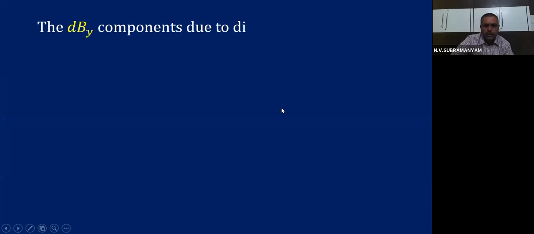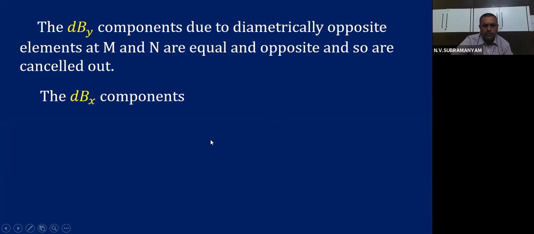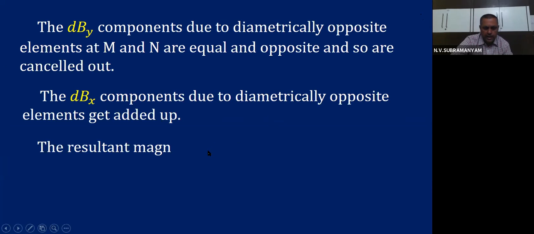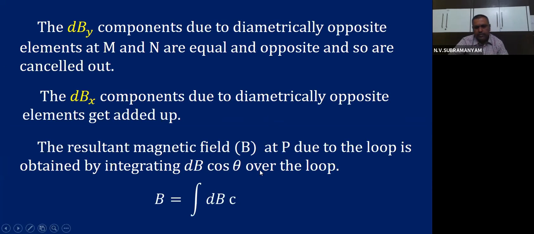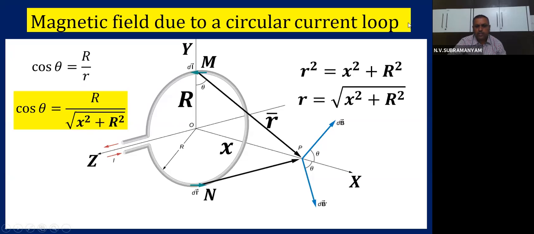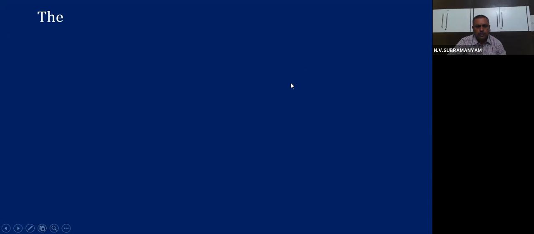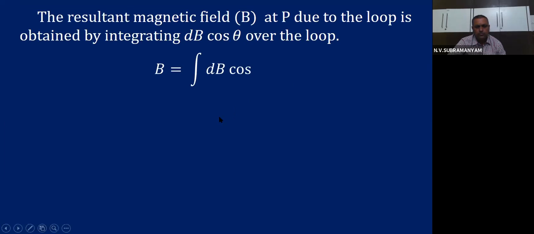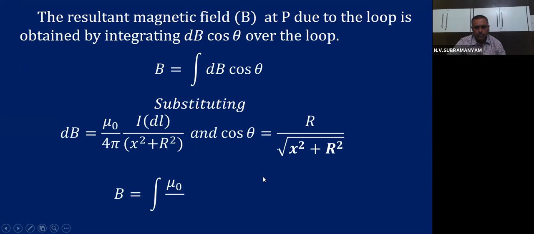The dBy components due to diametrically opposite elements at M and N are cancelled. The dBx components are added up. So the resultant field at P due to the loop is obtained by integrating dB. This is the step I put to you. Then how will you calculate cos theta? Adjacent side by hypotenuse, capital R by small r. So this is the value. Then substitute the values. Okay, we substituted.